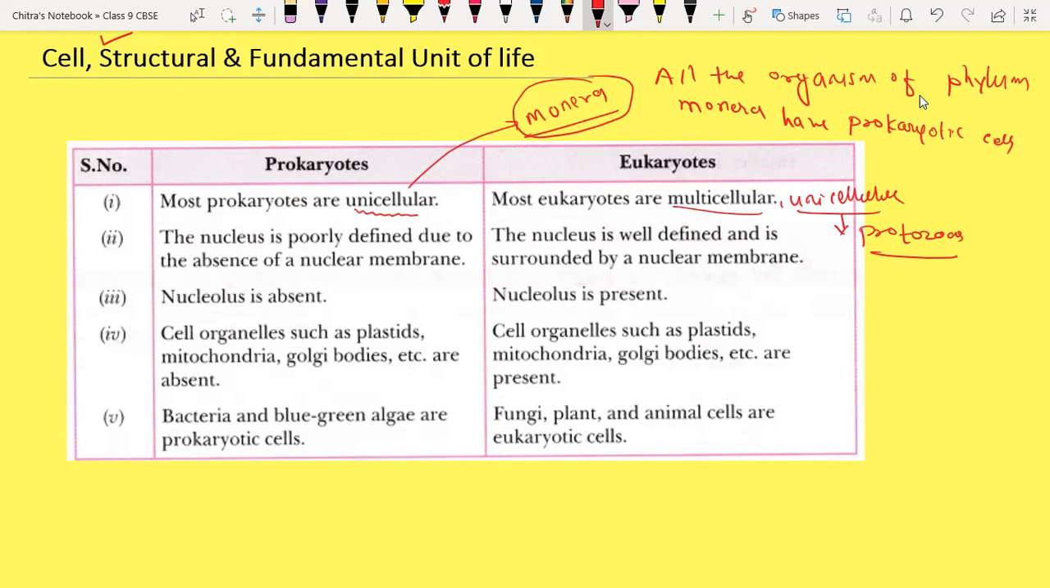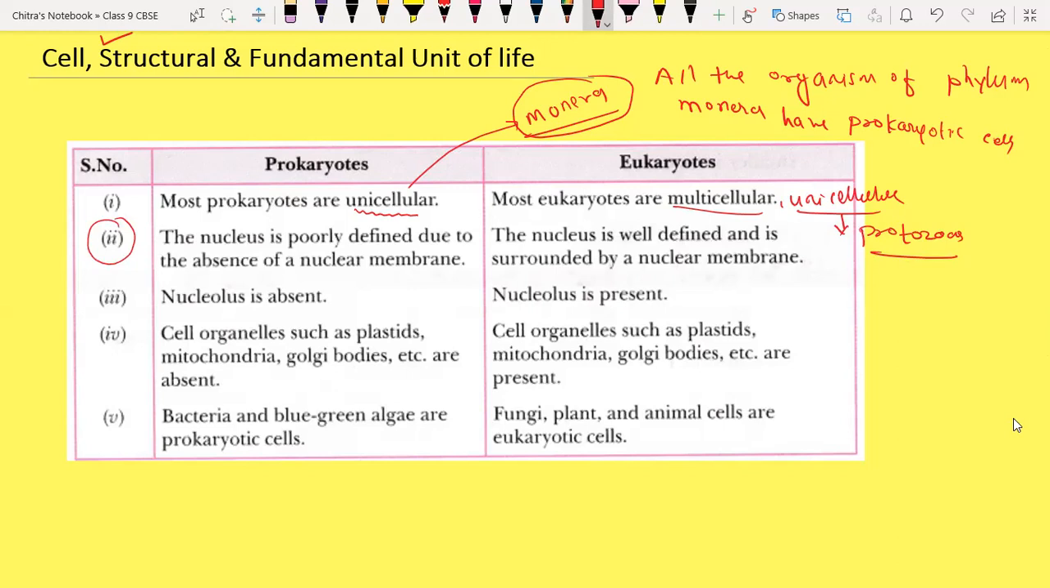Second, sir, difference. What is a yeast? Is yeast protozoa? No. It is fungi. It is a fungus. Yes, sir. Yeast is very useful and it is used in bakeries.